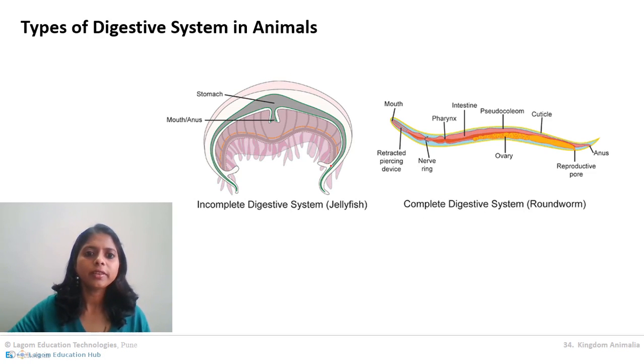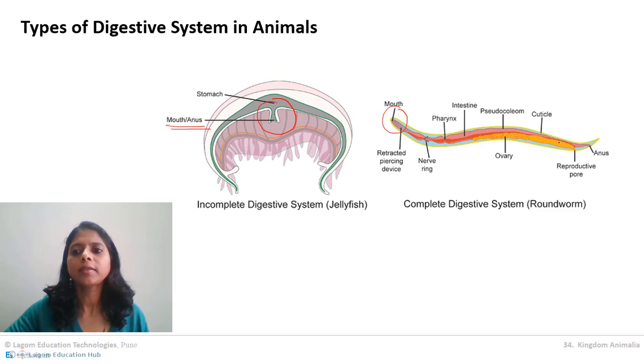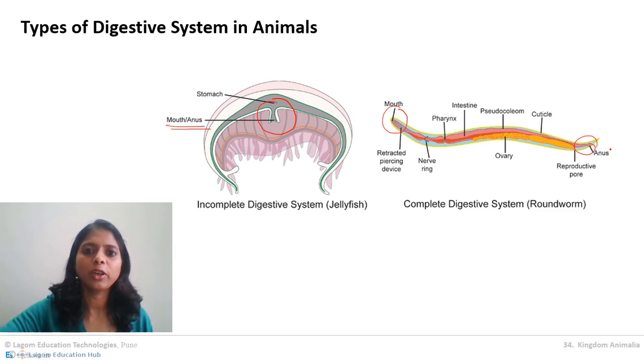Here in the first diagram, it is a diagram of a jellyfish, which shows the opening. If you see, the mouth and anus are a single opening, there is no other opening for the alimentary canal. This green color is the whole alimentary canal of the jellyfish, and jellyfish come under coelenterates. Got it? Now here is a diagram of a roundworm, and here is its mouth and here is its anus, and the pink colored canal is the canal of the digestive system, that is the alimentary canal. Two openings, mouth and anus, on the opposite ends of the body.